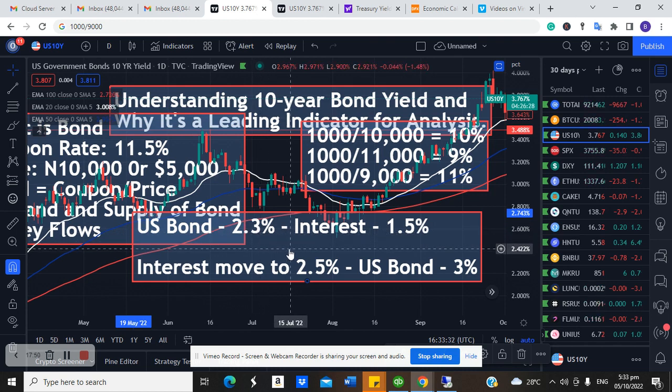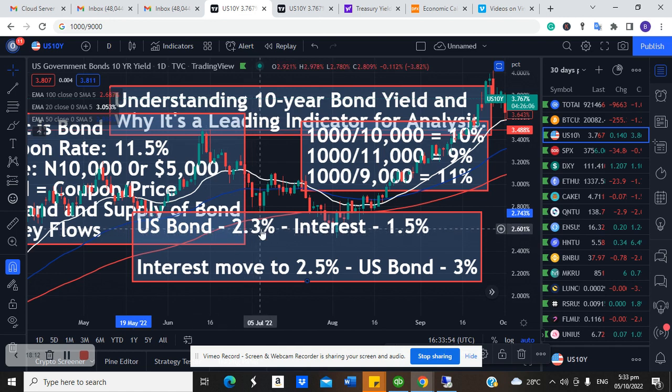So whenever there's news, there's a possibility the Fed is anticipating a rate hike or has announced that it's going to increase rates in its upcoming meeting or next meeting, investors will start selling off. The simple reason is that when there are higher interest rates, the next bonds that will be issued will be a lot more attractive, and everybody wants to invest in an attractive instrument.